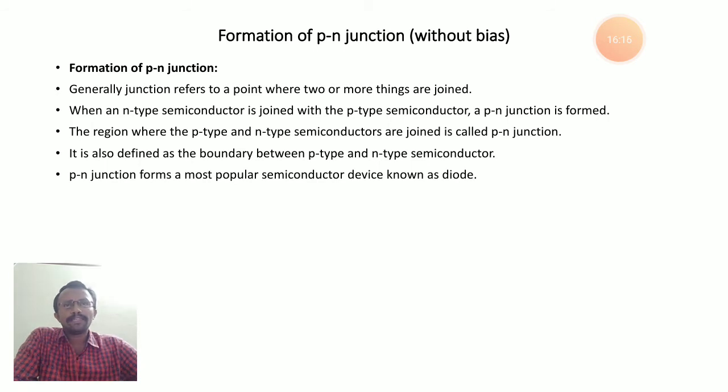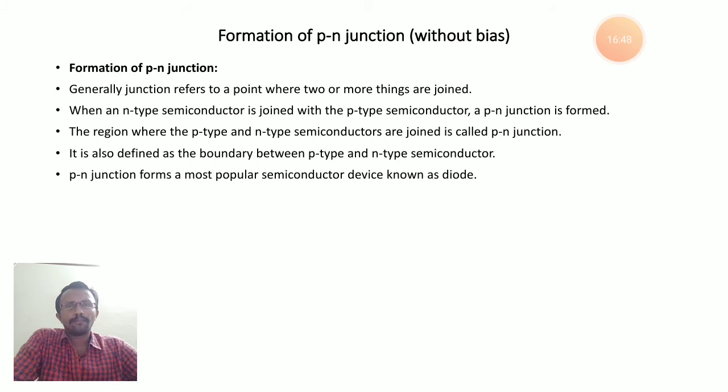Sometimes it is also defined as the boundary between p-type and n-type semiconductors. When you join p-type material and n-type material, there will be one very popular device, that is nothing but the PN junction diode.